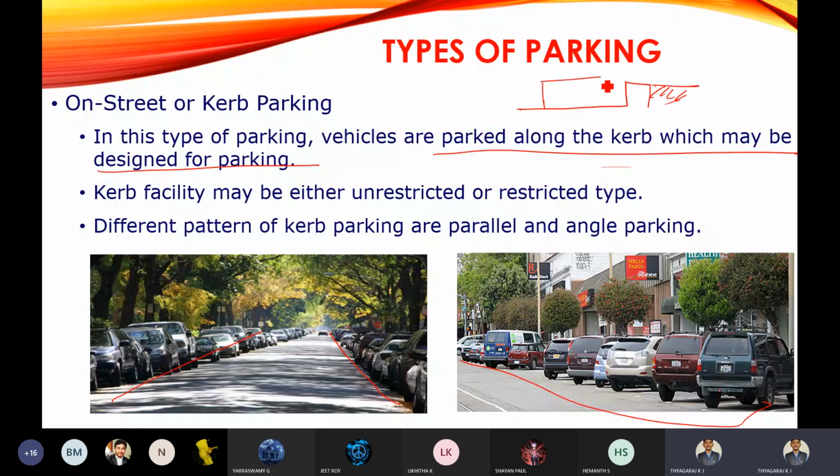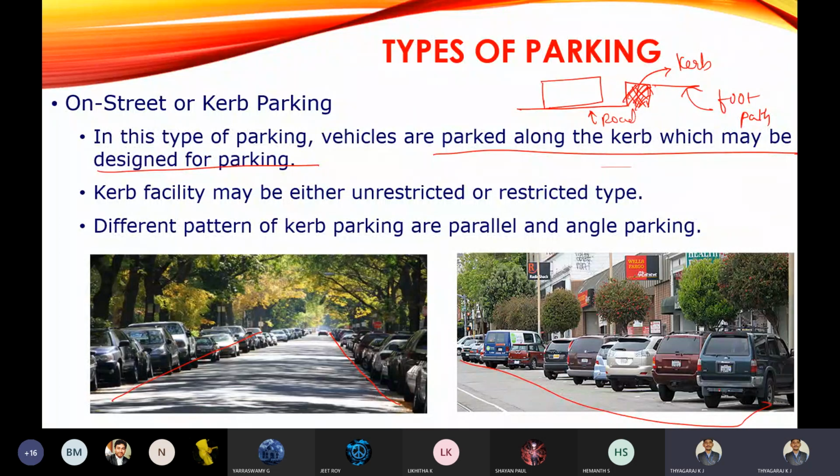So this is the carriageway, your vehicle will be moving here. There is a vertical member which divides the footpath and the roadway, that we are going to call a curb. This is the footpath. Whatever the shaded portion has shown, it is called curb. A vertical member which will be bifurcating the footpath and the roadway, that we are going to call curb.